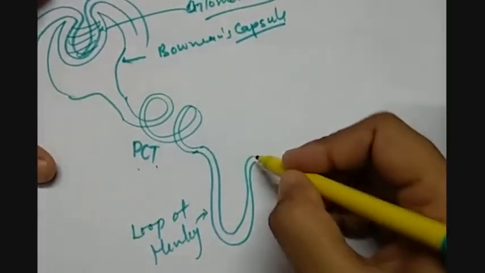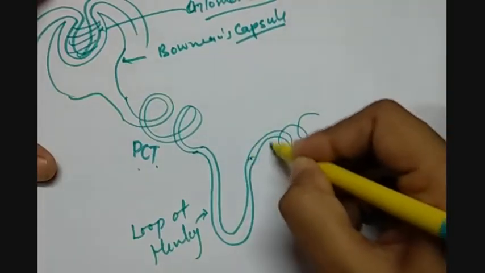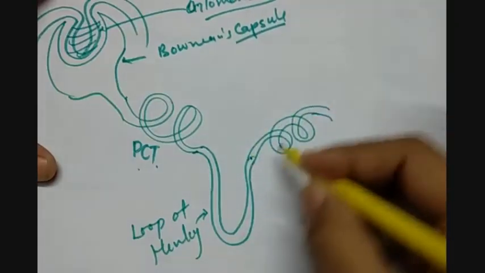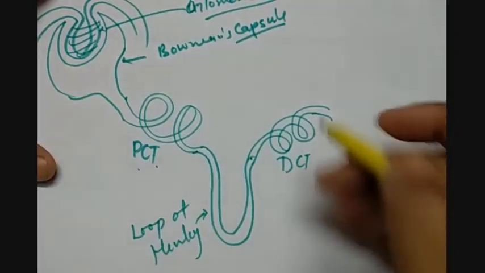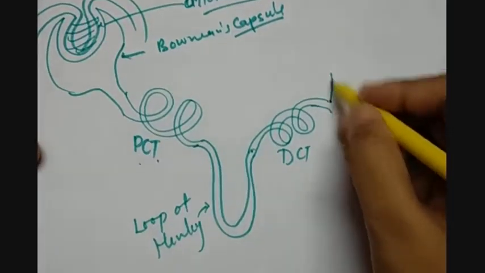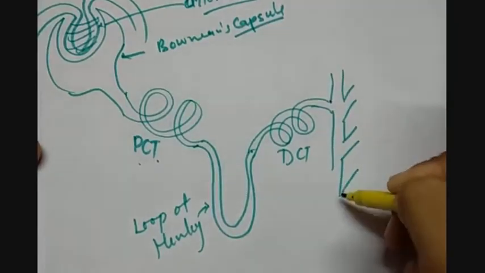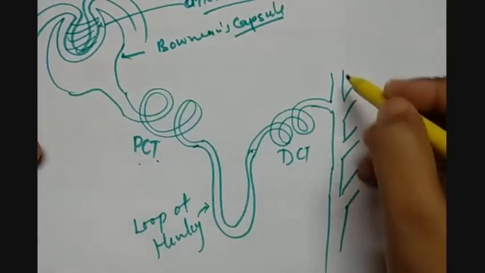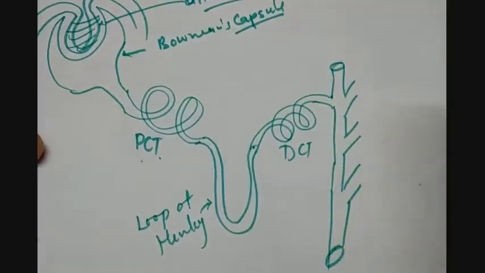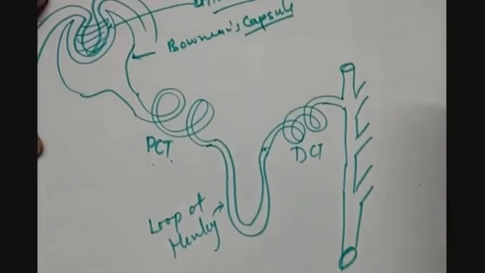Then again we have the convoluted tubes. This is called DCT, which is the distal convoluted tube, and further these are connecting with the collecting duct, which collects the urine from many nephrons, and then together they carry the urine and give it to the ureter. So this is the basic structure of the nephron.